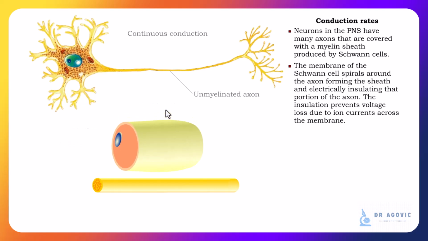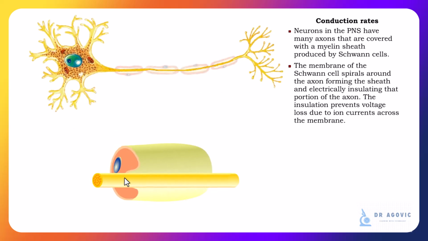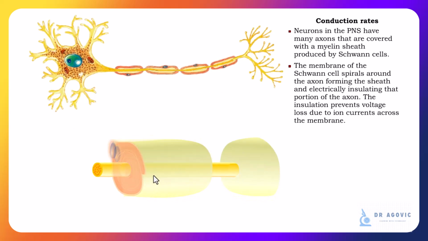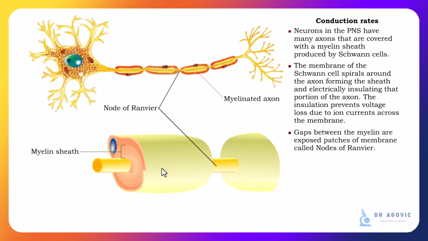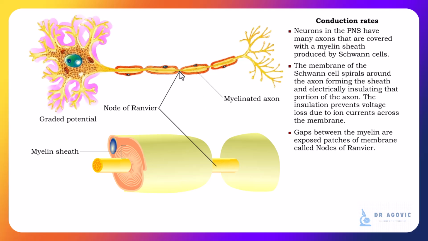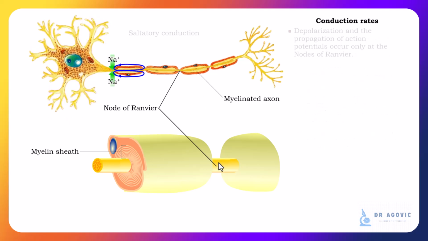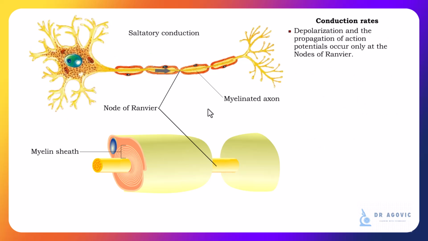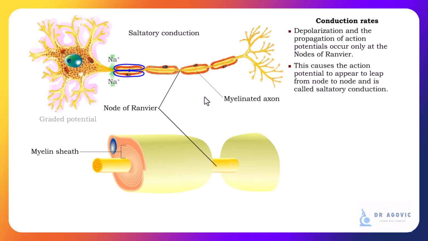In the peripheral nervous system, Schwann cells form myelin sheaths by wrapping their cell membranes in multiple layers around an axon. The axon is now electrically insulated, except for the gaps called nodes of Ranvier, where the membranes are exposed. Because myelin electrically insulates the axon and prevents ion currents across the membrane, depolarization of a myelinated axon occurs only at nodes of Ranvier.